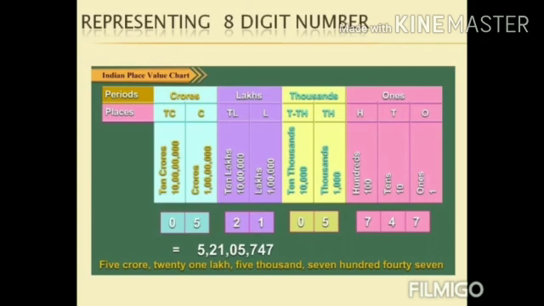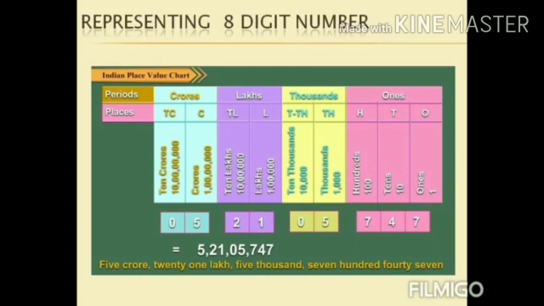Okay. First, as we discussed earlier, how many places do we have in ones period? 3 places. Ones, tens, hundreds together in ones period. See the pink color. Okay. Next, in thousands period we have 2 places, thousands and 10,000s. And next, lakhs period, lakhs and 10 lakhs places.